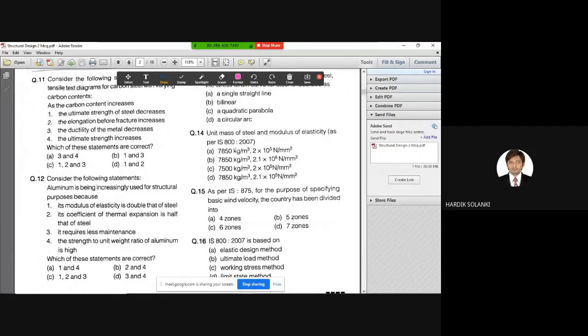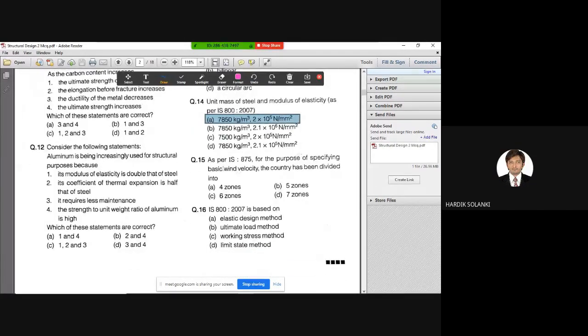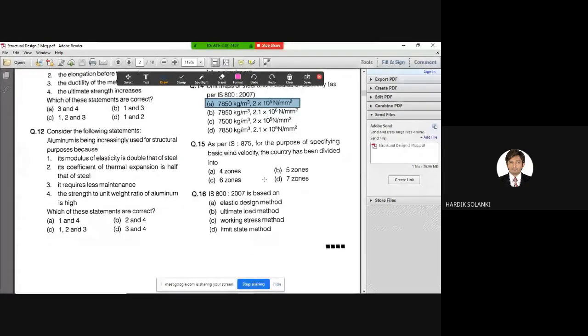14th is also, you know this answer, unit mass of steel and modulus of elasticity. A. Excellent, right? A, 7850 and 2 into 10 to 5. Okay. So next, 15th, as per IS 875, for the purpose of specifying basic mean velocity, the country has been divided into how many zones?